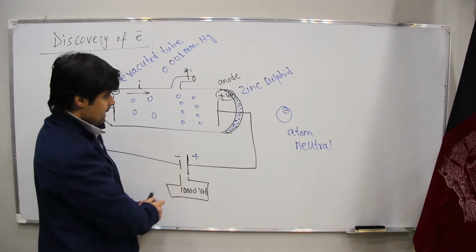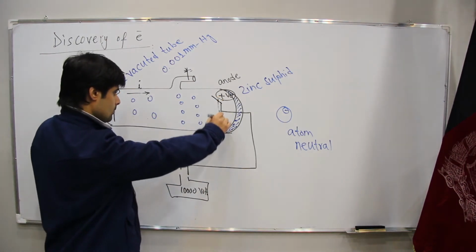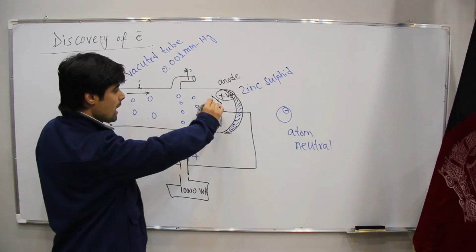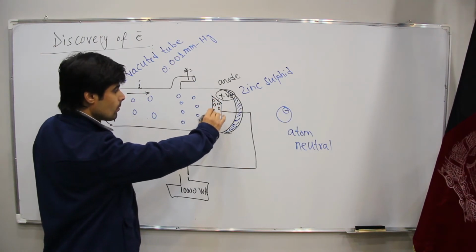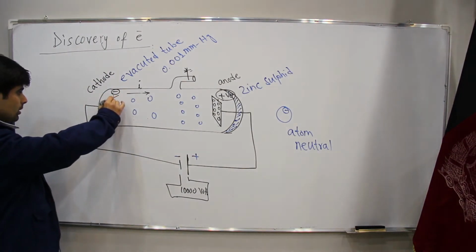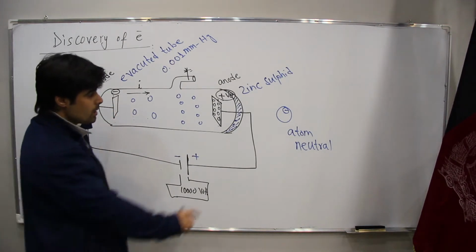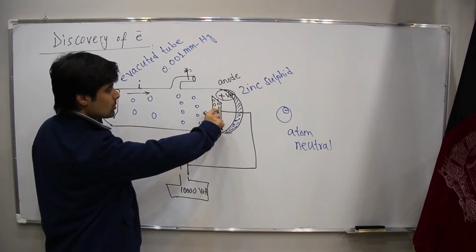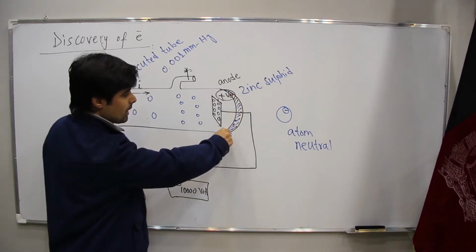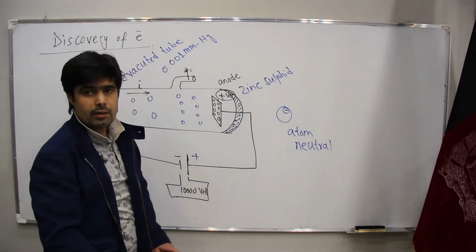Also, this plate is like this one. Indeed, it is two-dimensional, and we have holes here. Also, this one is two-dimensional. It is not one dimension. It's indeed like this one. He generated some holes in the positive plate, and also he covered this side with what? With a fluorescent material, which was zinc sulfide.